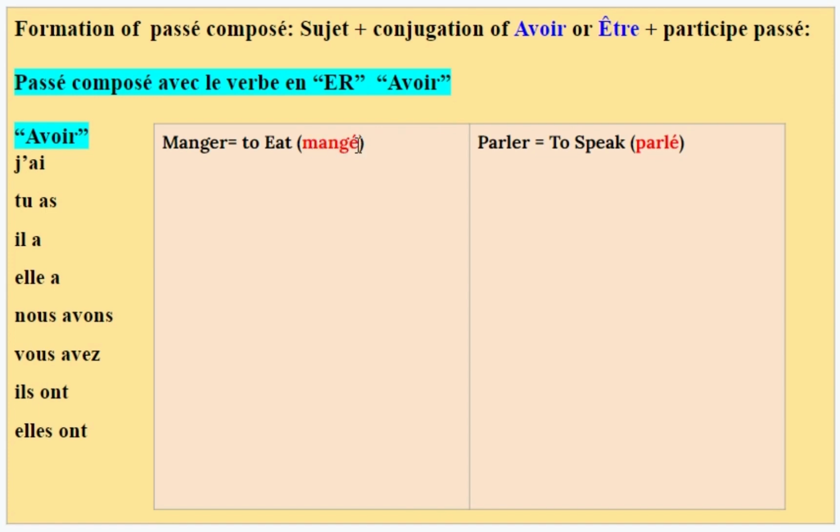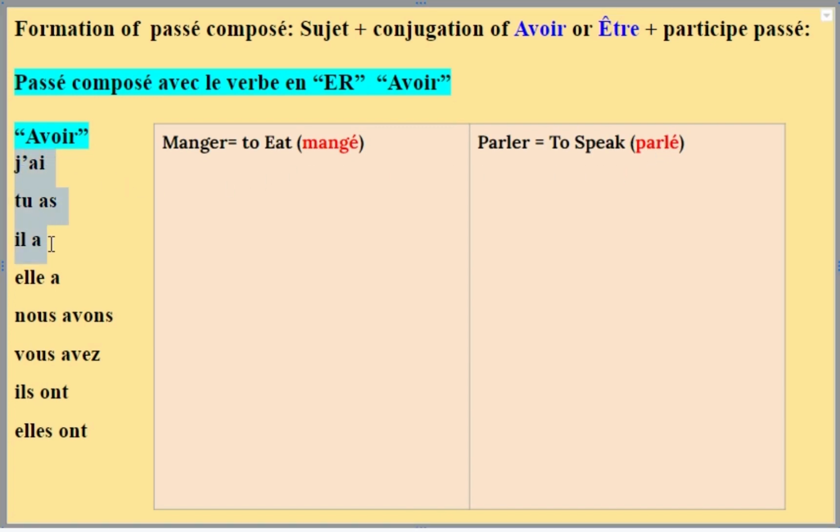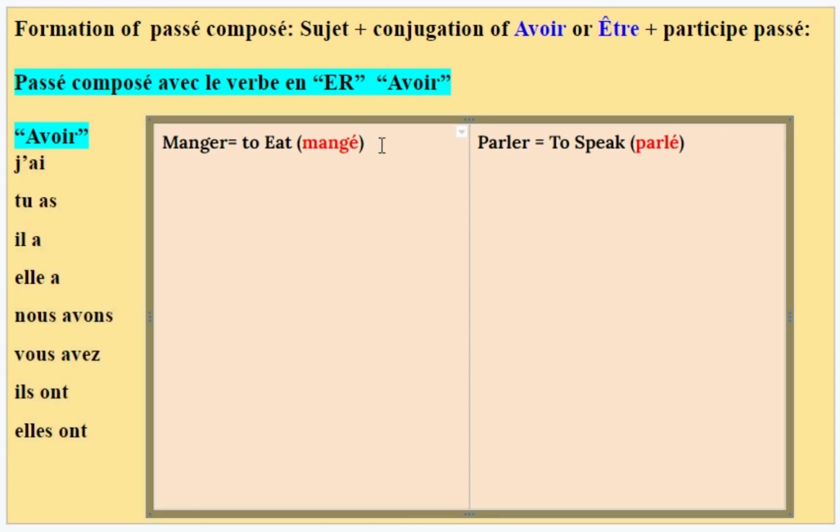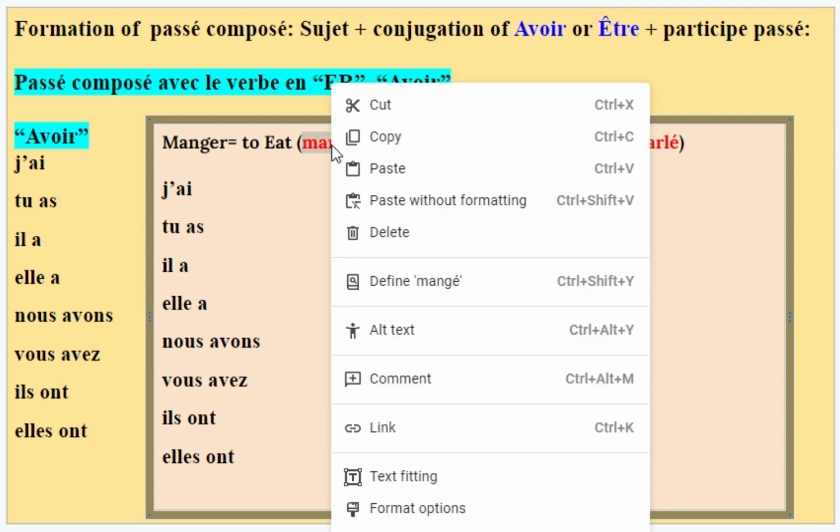How do we get the participe passé of ER verbs? You simply need to remove the R and put an accent aigu on the E. You can see it here, manger, okay? You can see also here, parler. Now, if I do it like copy and paste, it might be very easy for you to understand. I want to transport the verb avoir that I have conjugated here. This is the verb avoir conjugated. Now I just need to take this from here.